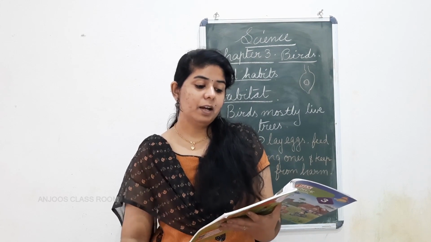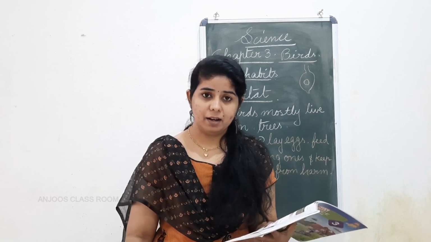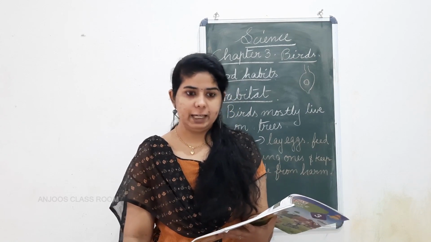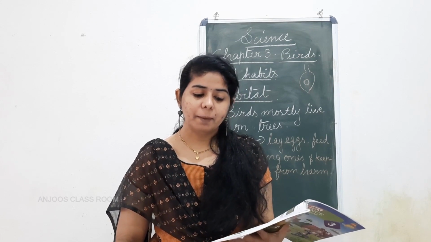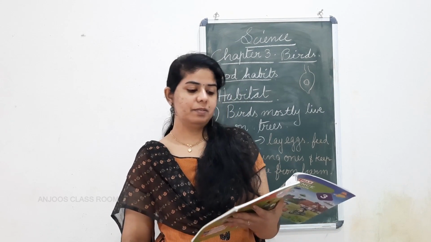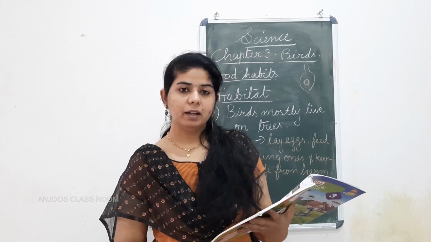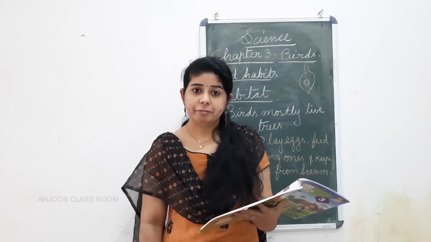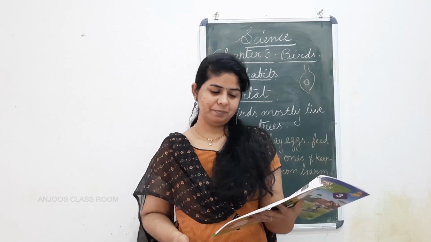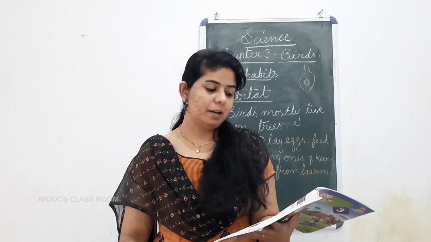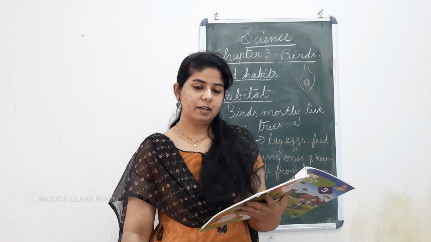Then, nests are made. What are the things they are using to make the nest? Using grass, twigs, leaves, thread, straw, mud and feathers. Straw, that is like white coal, all those, mud and feathers. Then different birds build different kinds of nests, not the same type of nest. Different types of nests are made by different birds. Some examples of different nests are given below.